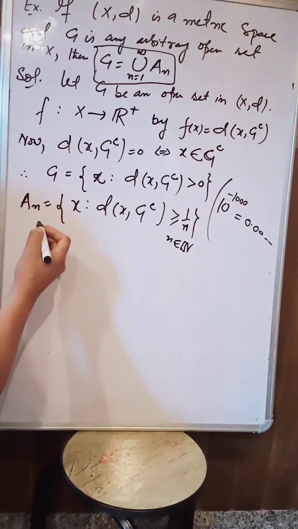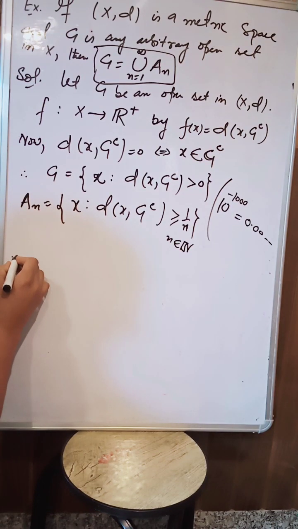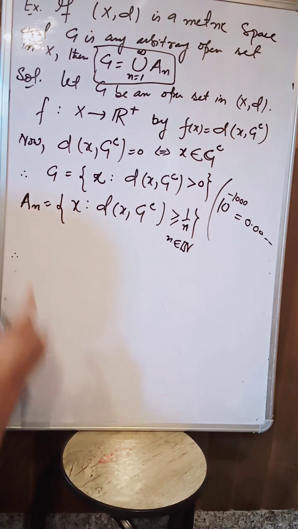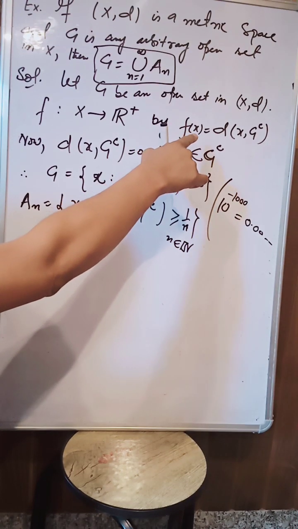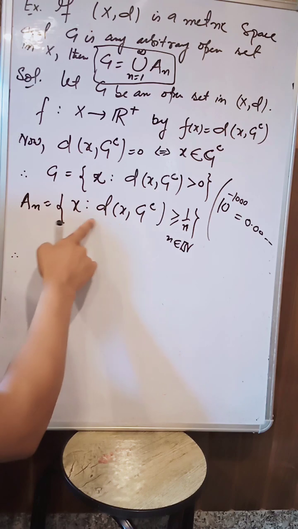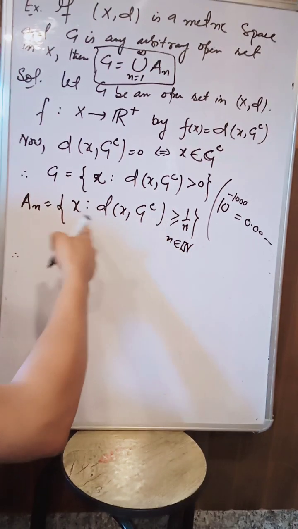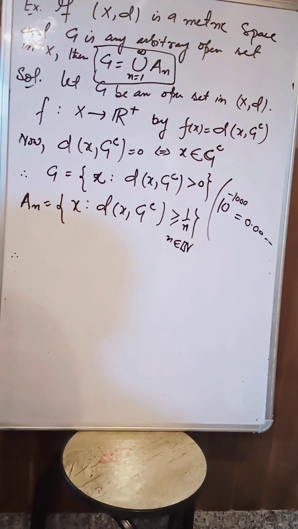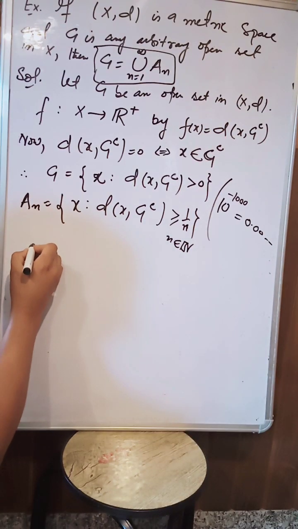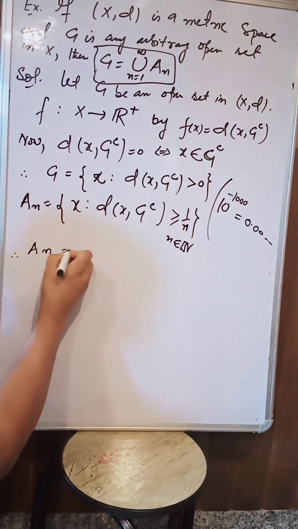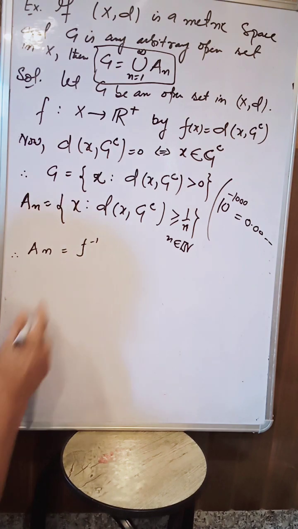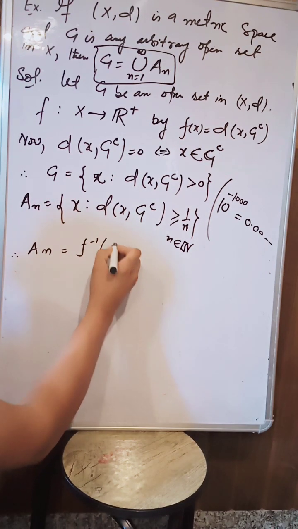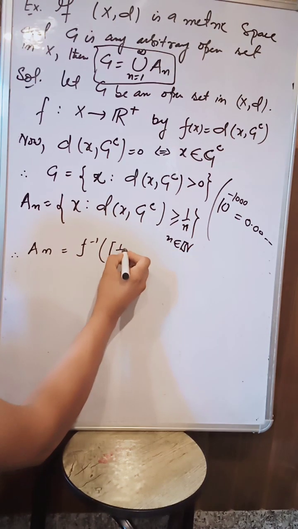Therefore, can I write A_n equal to the inverse image under f of the closed set [1/n, infinity)?